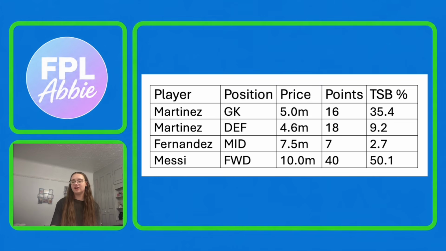And then the final option, the most obvious one, is Messi. He is the forward option. He is 10 million. He has picked up 40 points so far in the World Cup, which makes him the highest scoring player so far, and he is 50.1% owned. Like I said with Mbappe, Messi is one that if you don't already have, and Argentina qualify to the round of 16 like we're expecting them to do, then I think he is also an essential player to own.